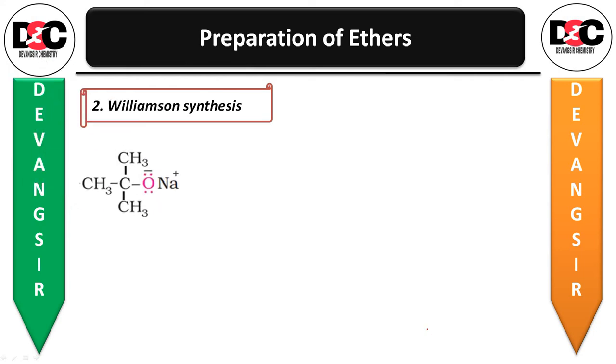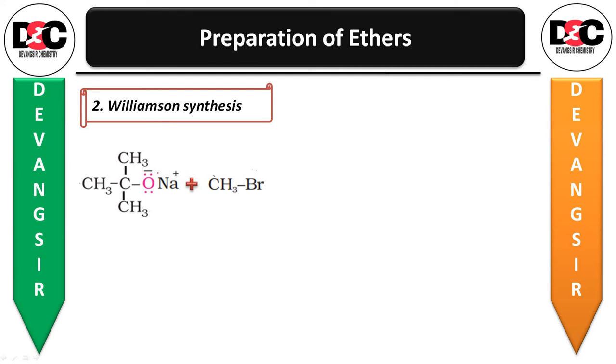Let us take an example. Suppose (CH3)3CONa reacts with CH3Br, that is methyl bromide.